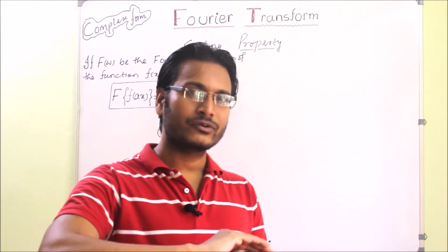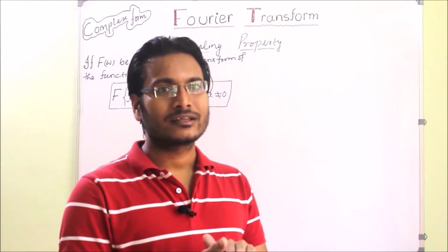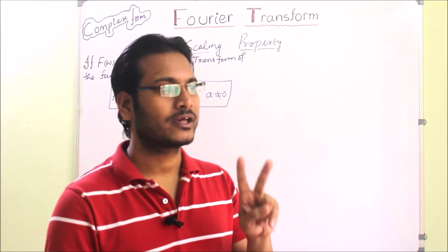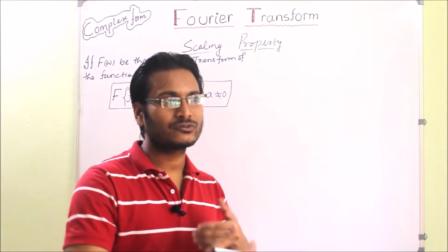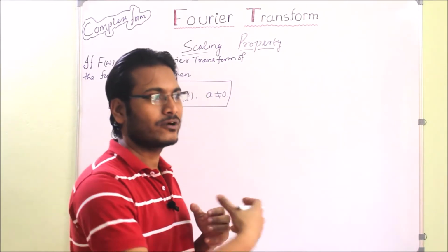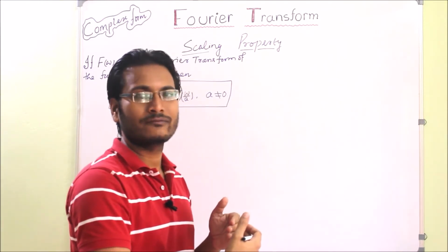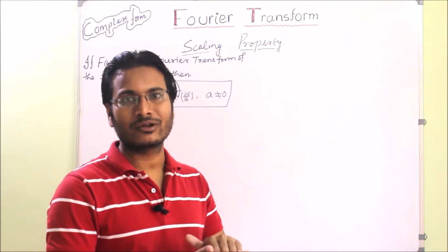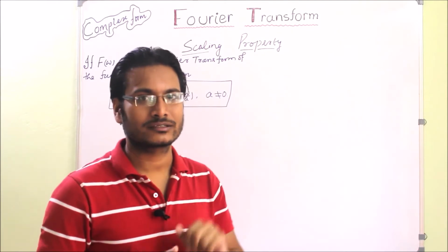So if we scale the function, what will happen? Either the function will expand or it will compress. There are two types of things that happen. In the previous lecture we saw shifting of a function. Shifting means if I take f of x minus a, it will shift to the right. If I take f of x plus a, it will shift to the left. But here, either it will expand the function or it will compress.